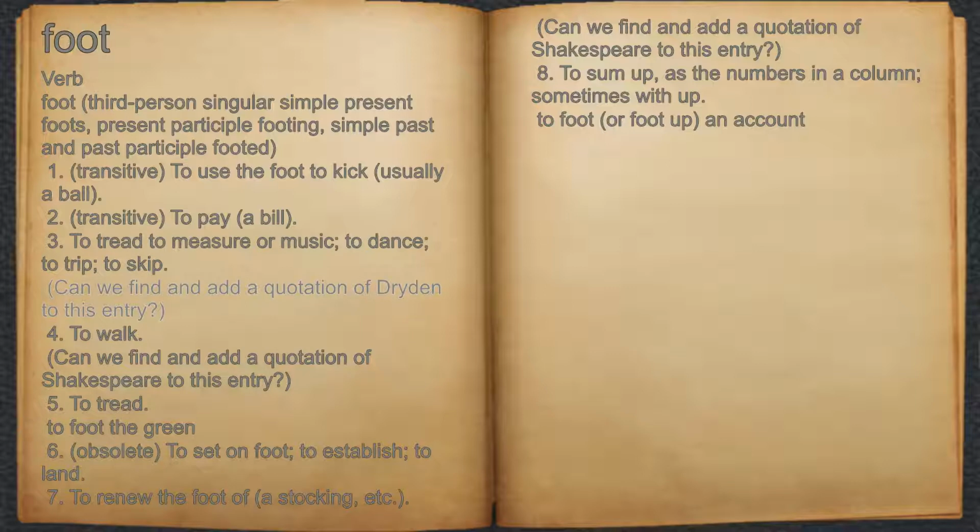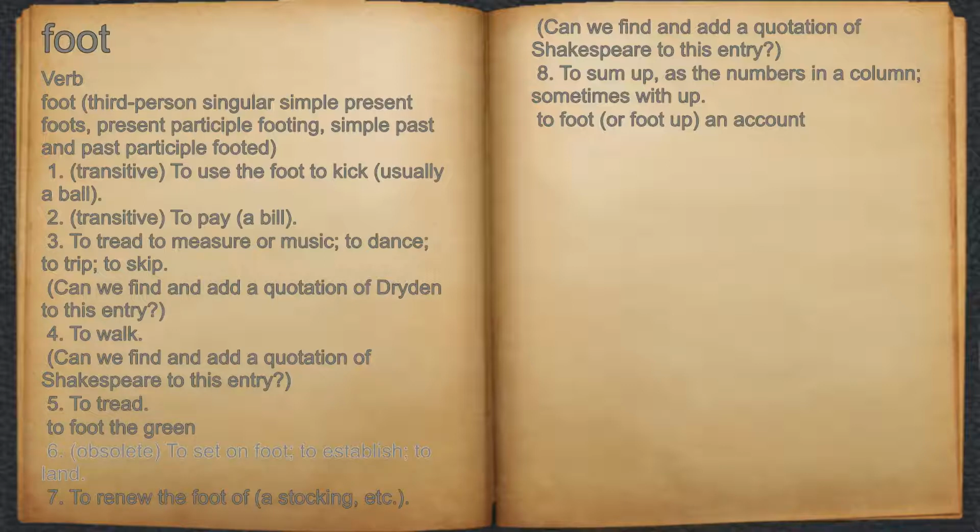For example, can we find and add a quotation of Dryden to this entry? 4. To walk. For example, can we find and add a quotation of Shakespeare to this entry? 5. To tread. For example, to foot the green.